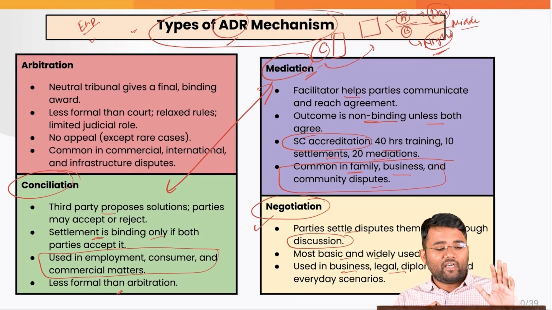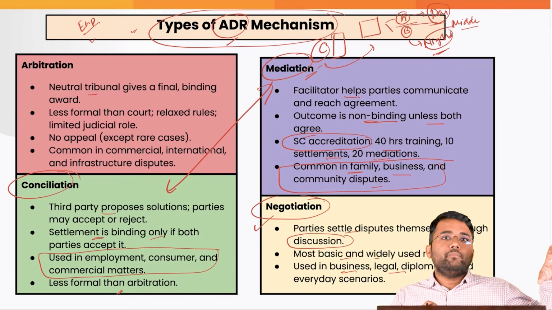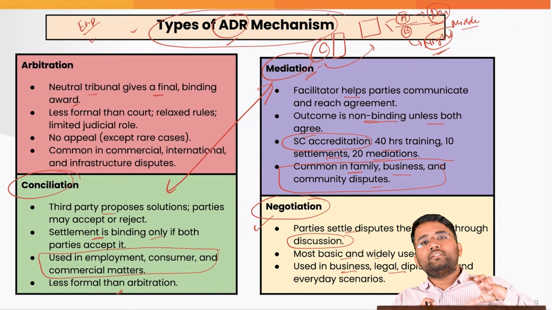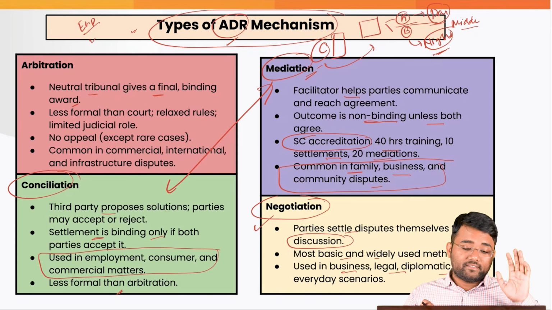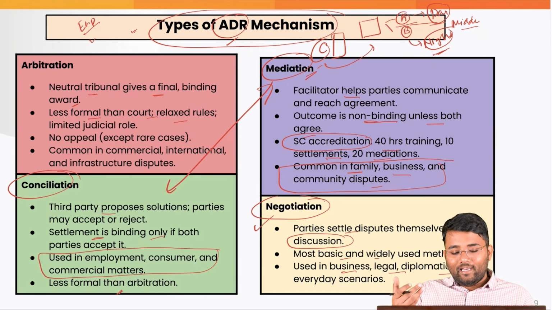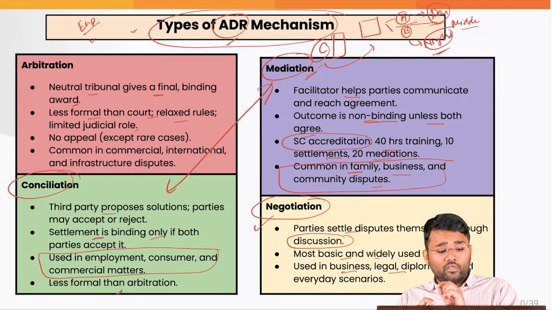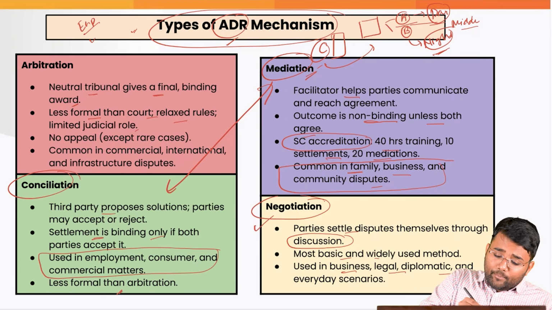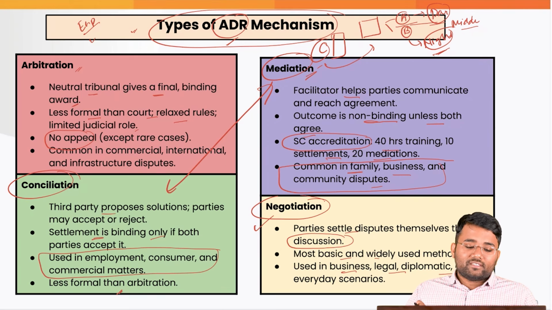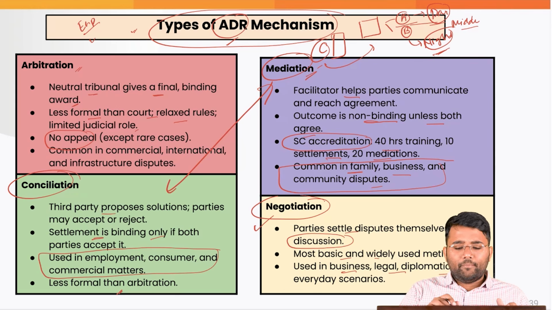What happens in the case of arbitration? Here, a neutral tribunal will be created, and that will give a final and binding award on the dispute, and that will be acceptable. This is less formal than the court. The rules are relaxed, and there is also a limited judicial review role. Also, there is no appeal in the case of an arbitration award. Why? Because if appeals were allowed, that would further lead to high pendency of the cases.